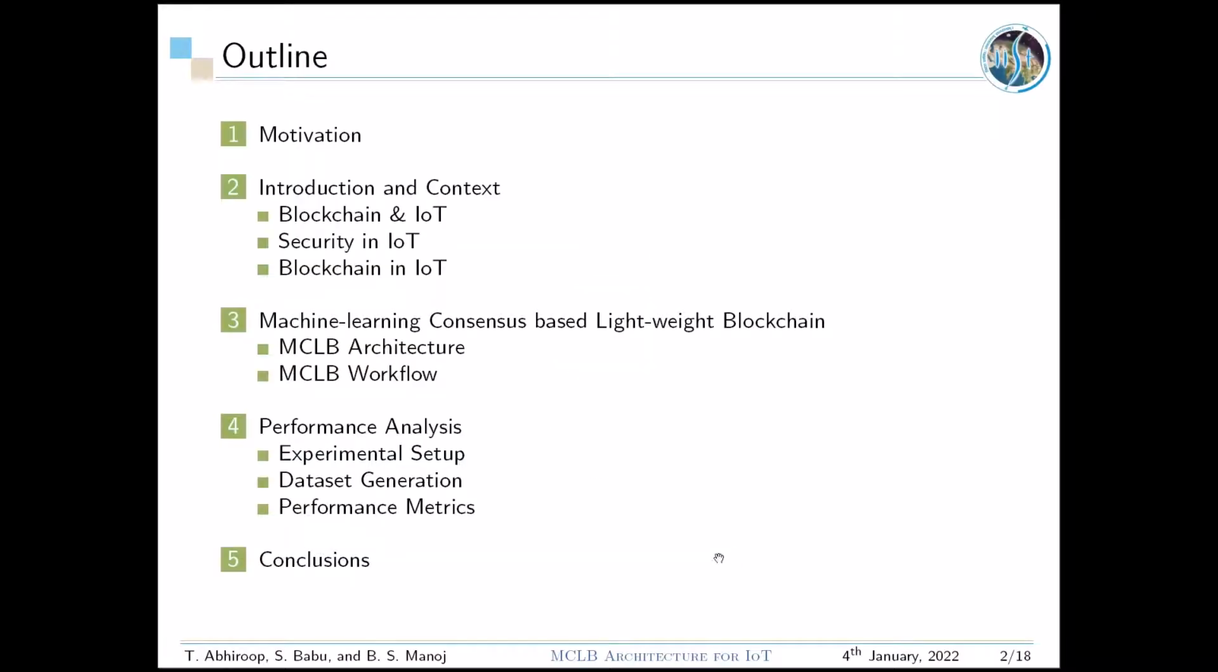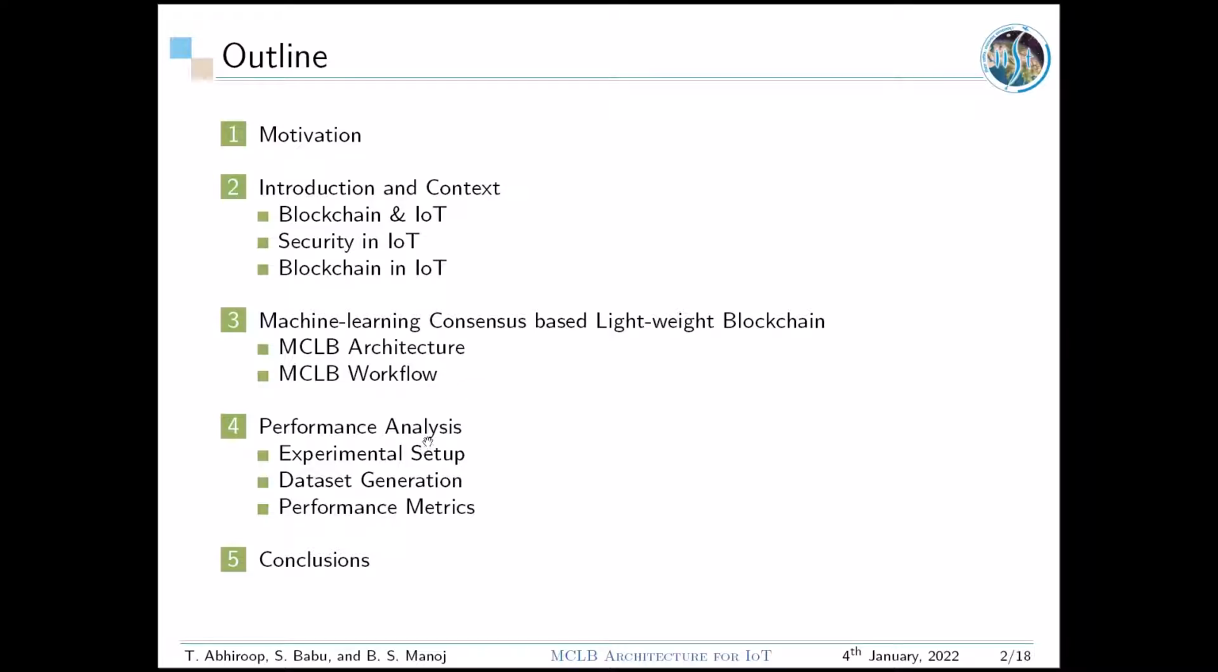The outline of the presentation is as follows. Firstly, I'll brief on the motivation behind our work. Next, I'll introduce the concepts of blockchain and IoT, discuss the security challenges in IoT environment and how blockchain can be used as a solution for those challenges. Next, I will talk about our proposed machine learning consensus based lightweight blockchain model for IoT, where I'll be describing our MCLB architecture and its overall workflow.